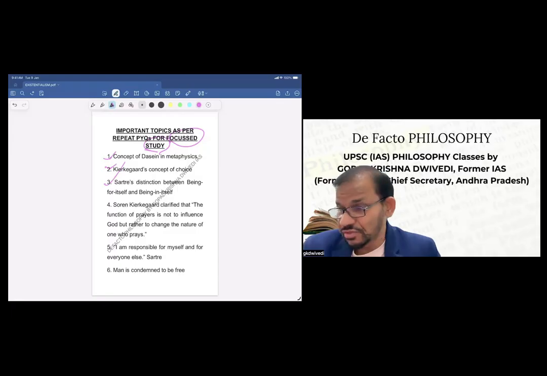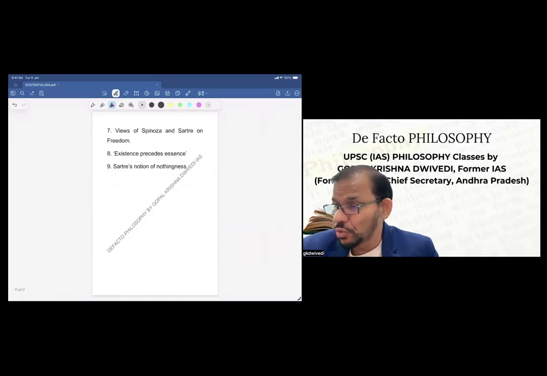Then one statement of Søren Kierkegaard: the function of prayer is not to influence God, but rather to change the nature of one who prays. Then another, I am responsible for myself and for everyone else. This is a statement from Sartre. Then man is condemned to be free. This is also from Sartre only. Then the view of Spinoza and Sartre on freedom. Then existence precedes essence. This is again Jean-Paul Sartre's view. Then Sartre's notion of nothingness.